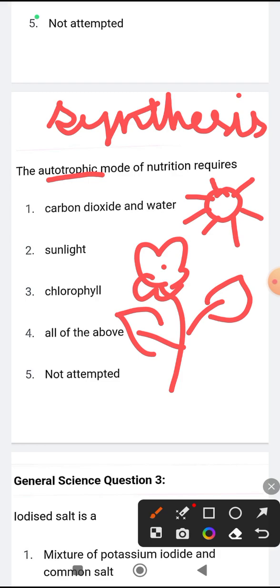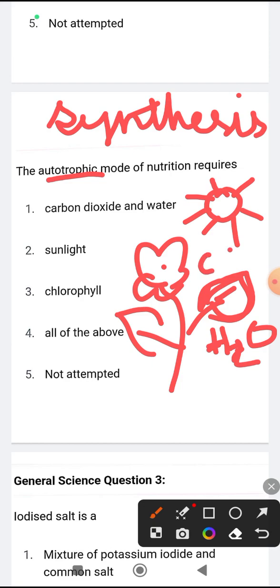So in the presence of sunlight, the plants do what? In the presence of sunlight and water. Water means what? H2O. Okay, in the presence of H2O, that is water, sunlight, and what? CO2, that is carbon dioxide.